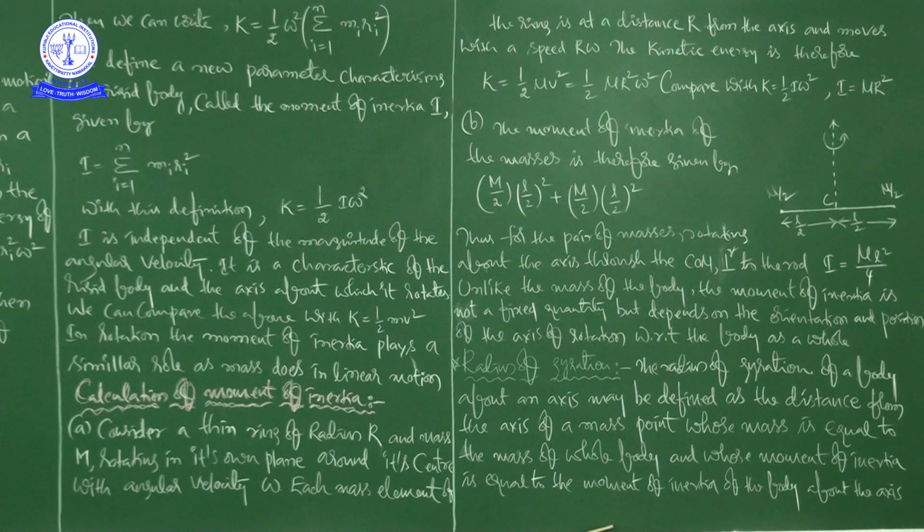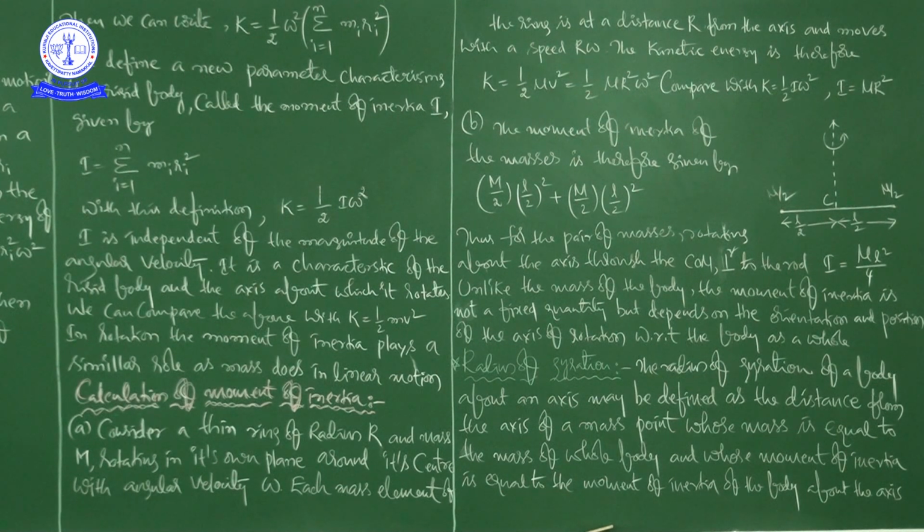And at last I want to conclude, that is what I already told you. The moment of inertia of a rigid body depends on the mass of the body, its shape and size, distribution of mass about the axis of rotation, and the position and orientation of the axis of rotation, right. So as simple as that, you remember, moment of inertia depends upon the mass of the body, distribution of mass around the axis of rotation, and position of the axis of rotation, shape, size, orientation of the body, right.